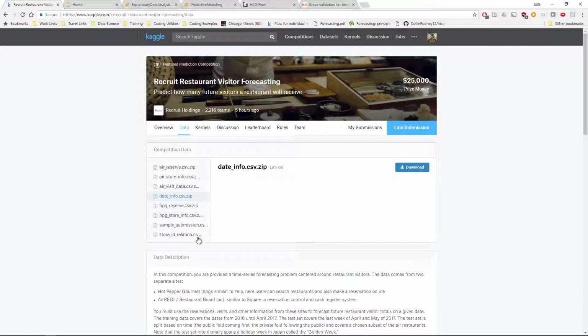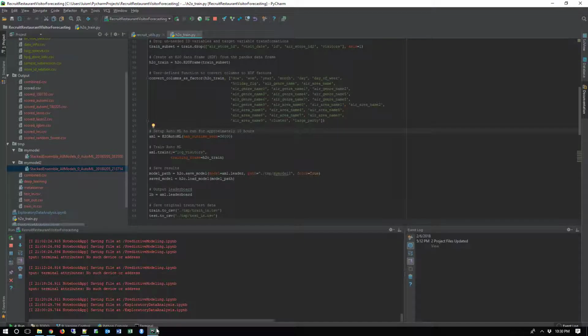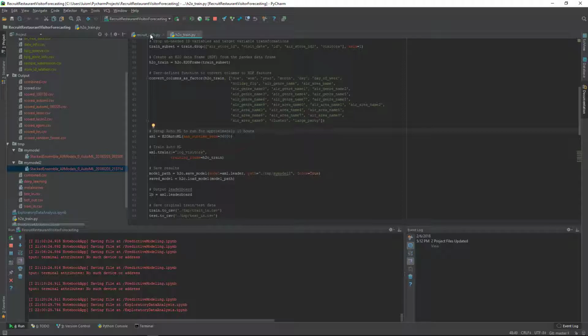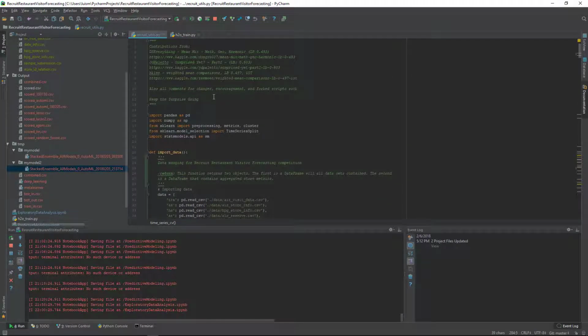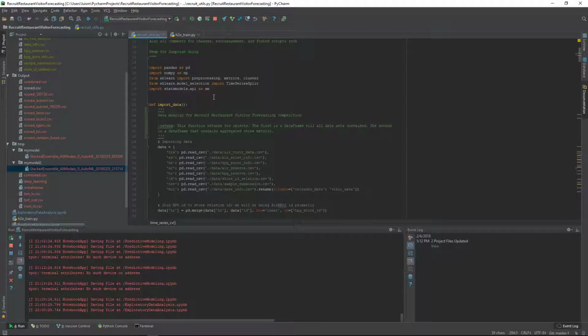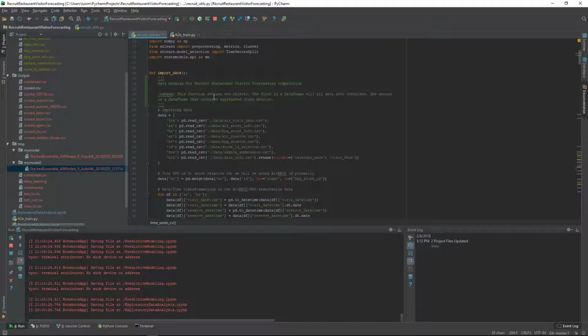Because there were so many various data sources, the data wrangling and cleansing tasks were pretty significant. I piggybacked a bit from the public kernels, but definitely spent a lot of time on feature engineering, and I'll get into that a little bit more in a minute. For the data wrangling and cleansing, I created a utility Python package that I call from my main Jupyter notebooks. And as you can see here, it iterates through the various data files, adding features and stitches them all together.